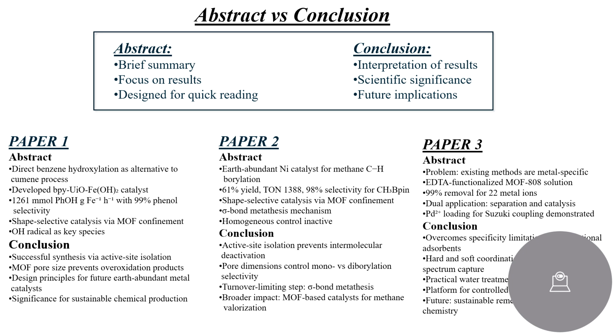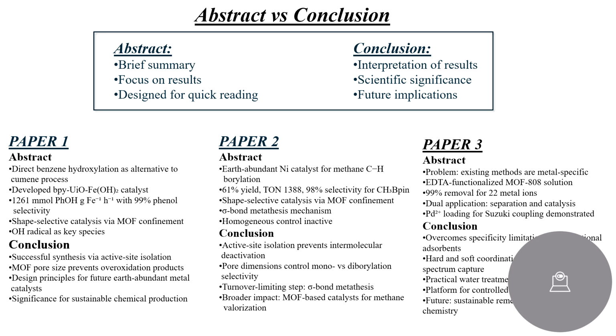In this slide, we'll see the difference between abstract versus conclusion. The most important distinction is between abstract and conclusion. They serve different purposes. For paper 1, the abstract reports catalyst development performance numbers, that is 1261 millimoles phenols per gram iron per hour with 99% selectivity and mechanism. The conclusion emphasizes why it works. The MOF pore size prevents over oxidation and discusses design principles for future catalysts and significance for sustainable chemistry.